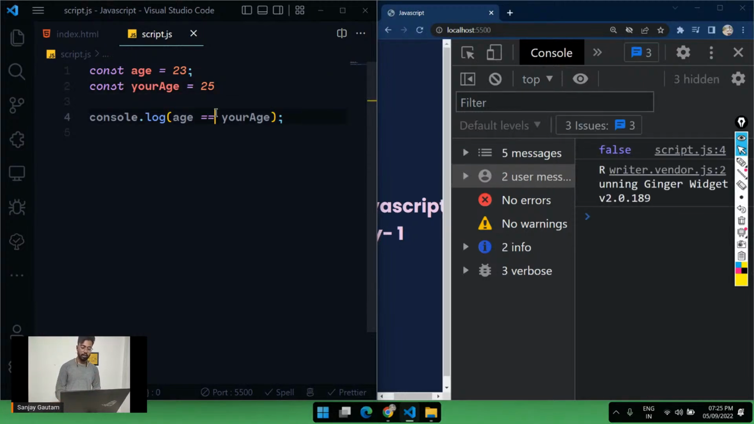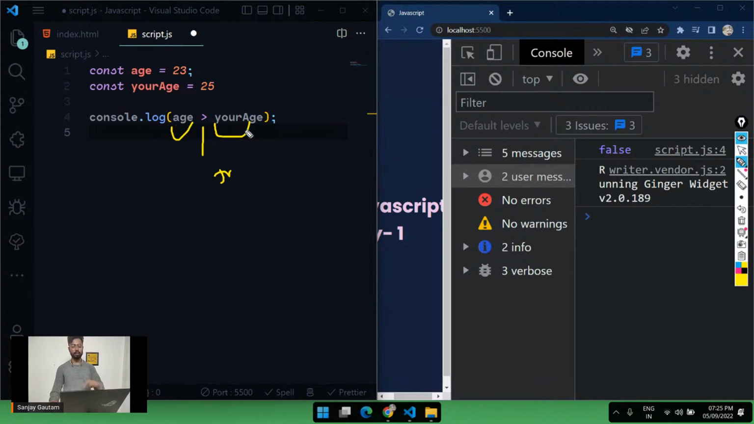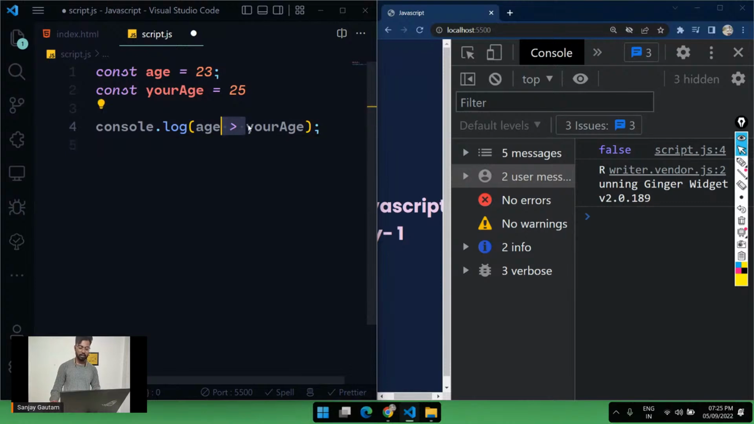After that we have one more comparison operator called greater than. Here we are going to see if age is greater than your age, then we are going to see true. And if age is lesser than your age, we are going to get false. Obvious stuff, very basic mathematics. If age is greater than your age, we are going to get the output true. So what is the output that we are going to get? Just put it in the chat, and let me tell you about one more operator till then.